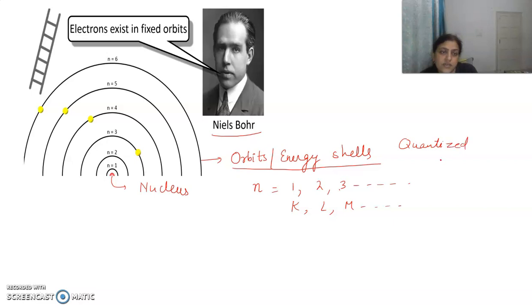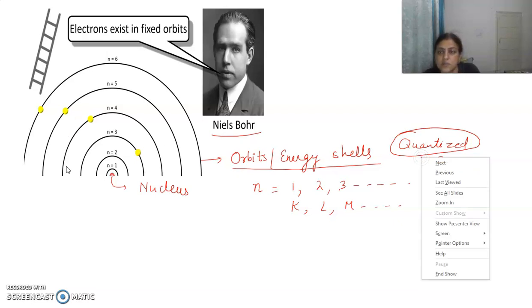One definite energy is there, it is not that the electron can assume any energy continuously. It is a fixed value. So for that we use the term quantized. So these were the circular paths in which the electrons revolved.